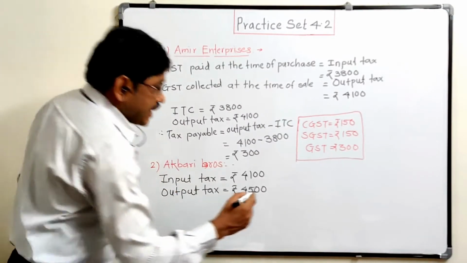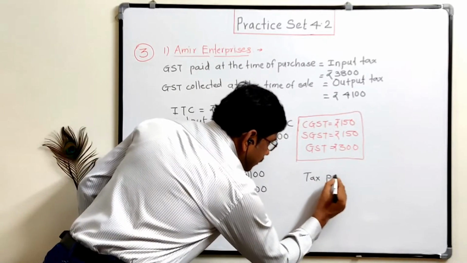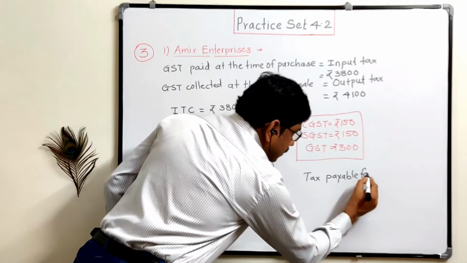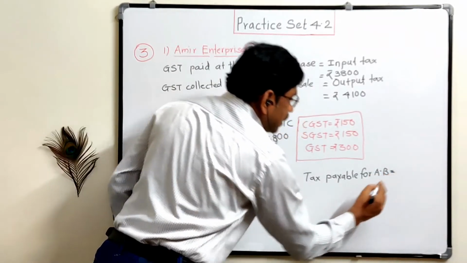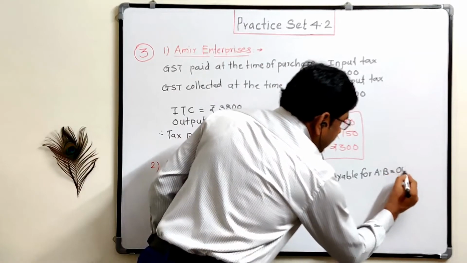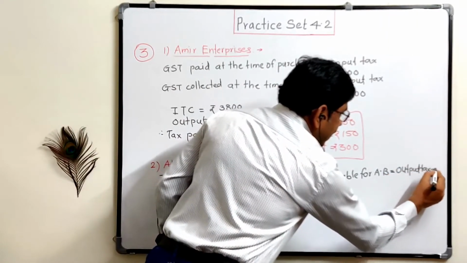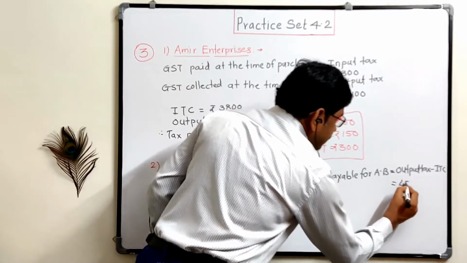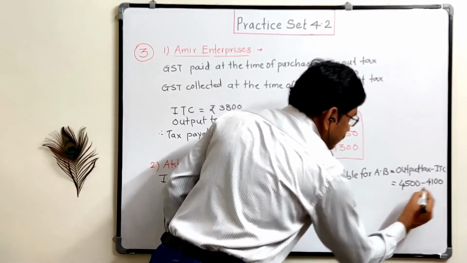Now tax payable for Akbari Brothers is equal to output tax minus this ITC. So output tax is 4500 minus this credit 4100.